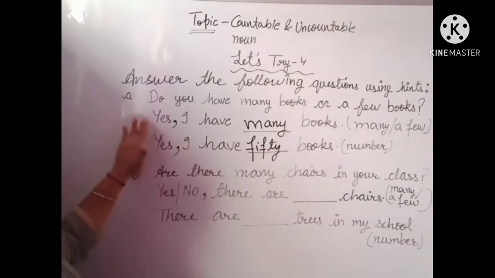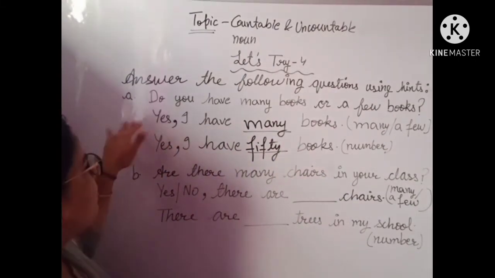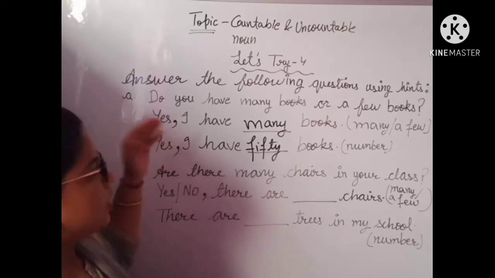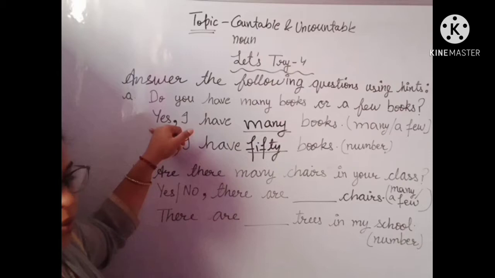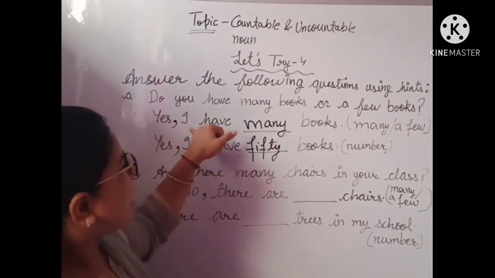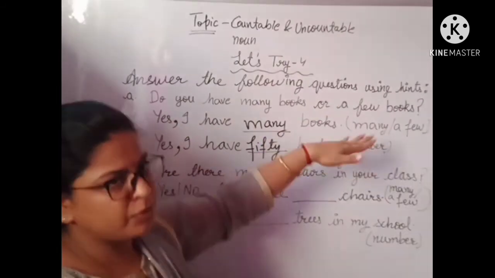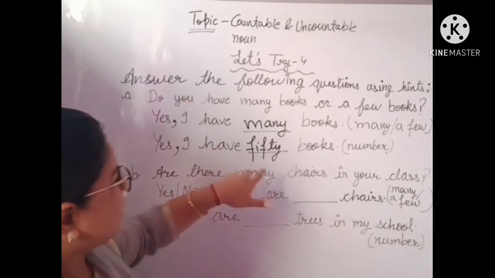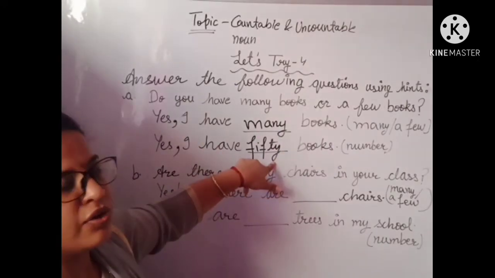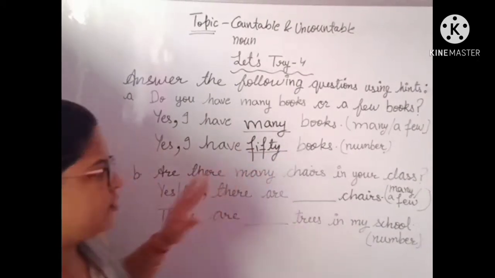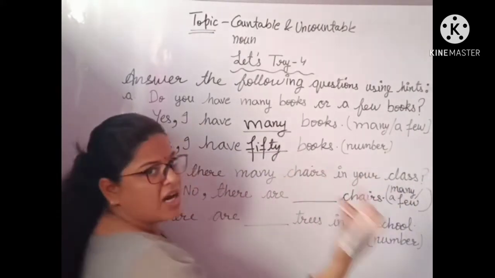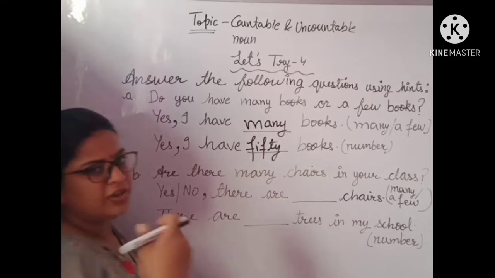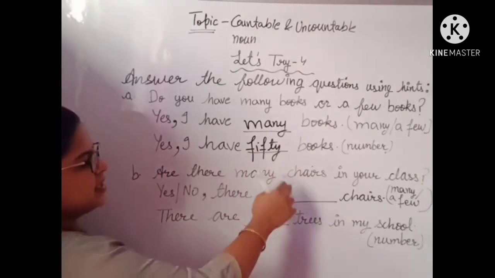Suppose instead of yes, we had been given no. Then our answer would be no, I have a few books. And in the second part of this question, you would have to number the books which are in less quantity with you. For example, let us say 2 books.